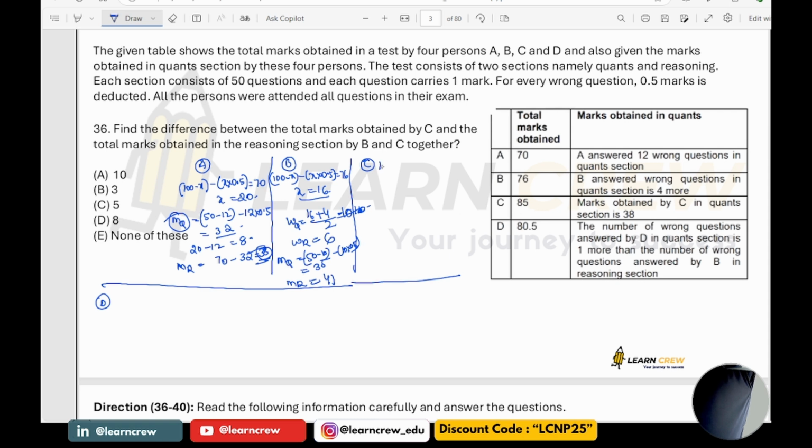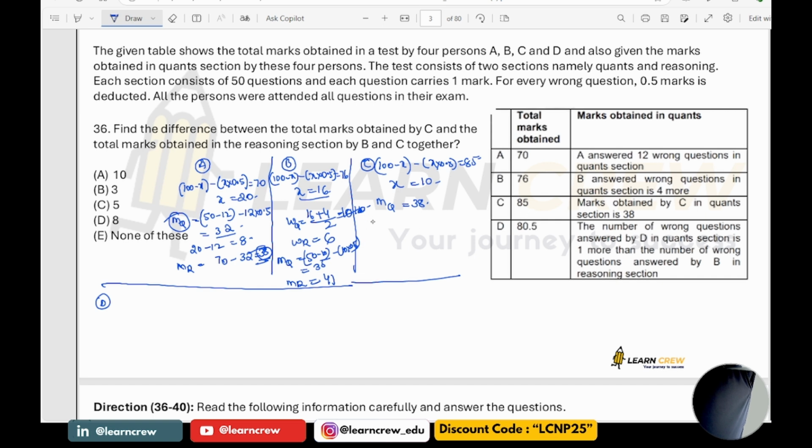So same, if wrong questions are X, so correct question marks minus wrong question into 0.5, which is 85. If you simplify here, you will get X as 10. So marks obtained in quant section would be 38, and total number of wrong questions answered in the quant section is not known.